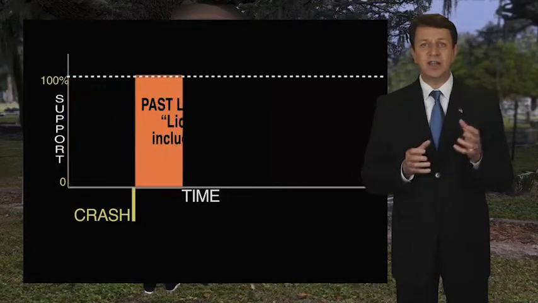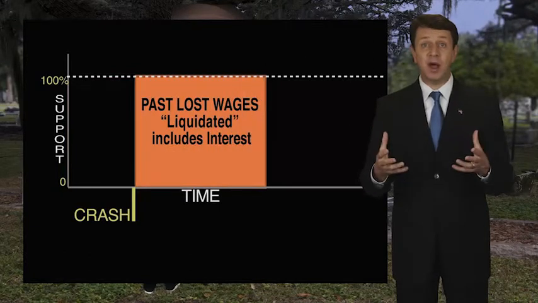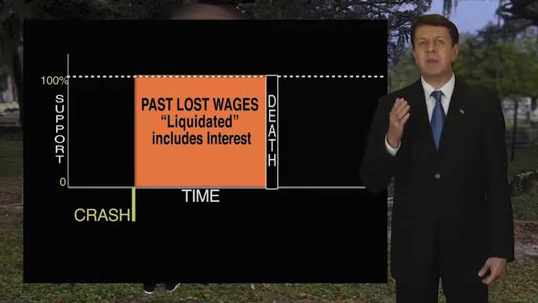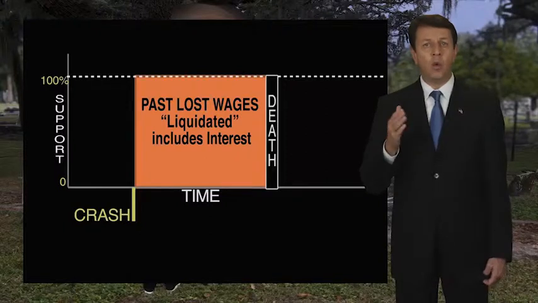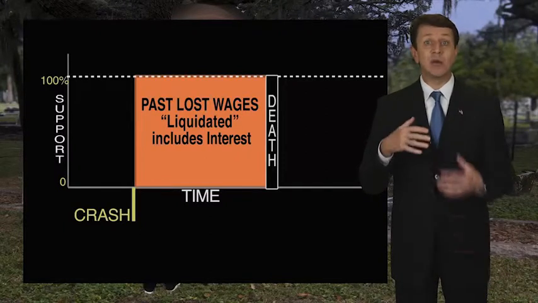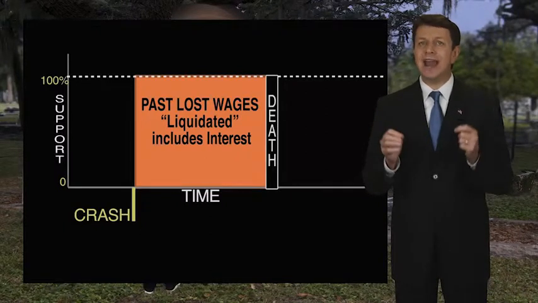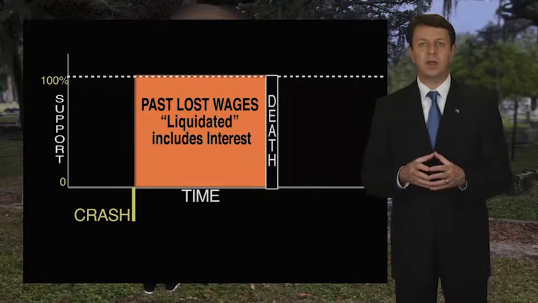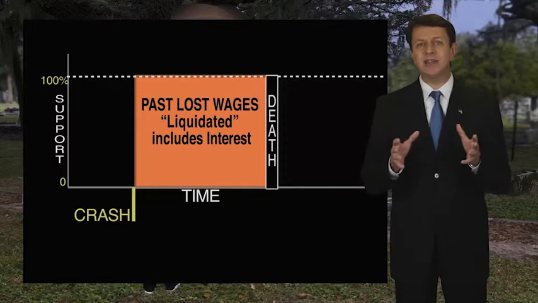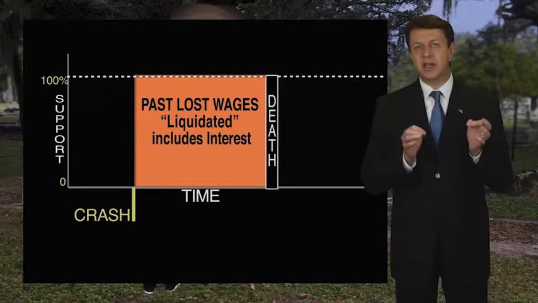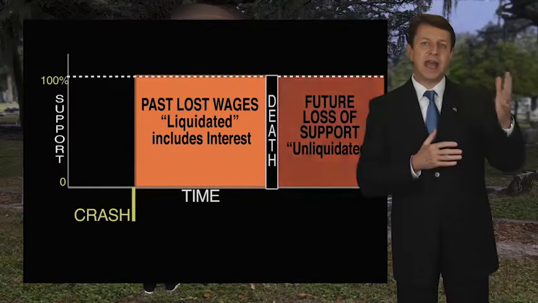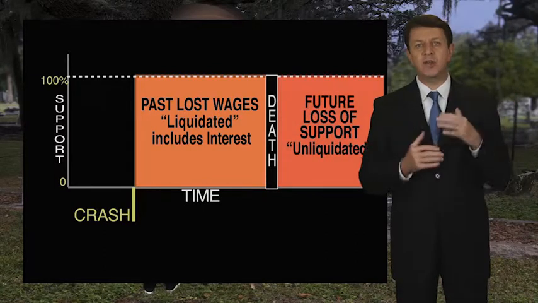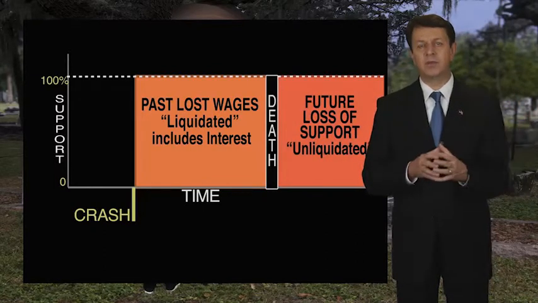But if the injured victim was in a coma for 10 months before dying, then the past loss of support would have been the lost wages they would have earned if they were not injured up until the date of their death. The loss of earnings ends upon their death because this is the beginning of the next type of recovery, which is called the future loss of support.